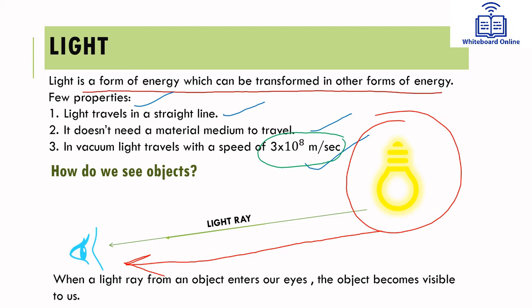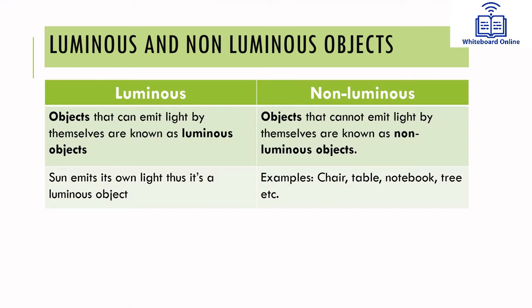Let us understand. Students, let us first discuss what we actually call those objects which have their own light and those objects which do not have their own light. See, the word luminous is used for objects which can emit light, and non-luminous is used for those objects which cannot emit their own light. Examples are chair, table, notebook. Most things in our daily life are non-luminous. Very few objects are luminous. Luminous objects are a source of light. Non-luminous objects are not a source of light.